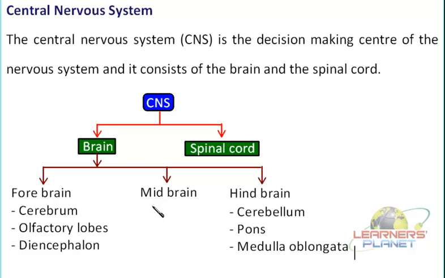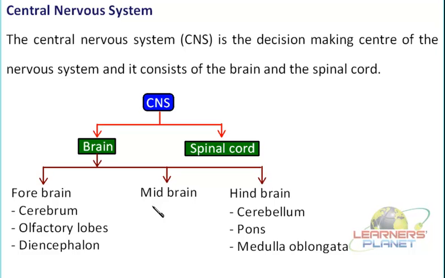The next is the hindbrain, which is usually involved in the control of various involuntary and voluntary actions. Which type of voluntary actions? Let us say for example, maintenance of your body posture or the balance.